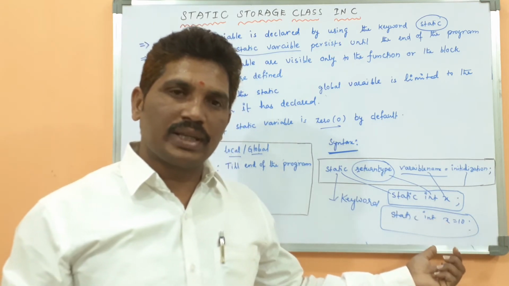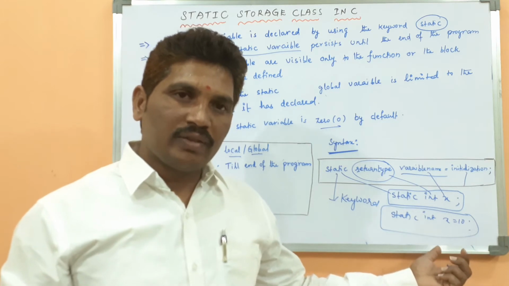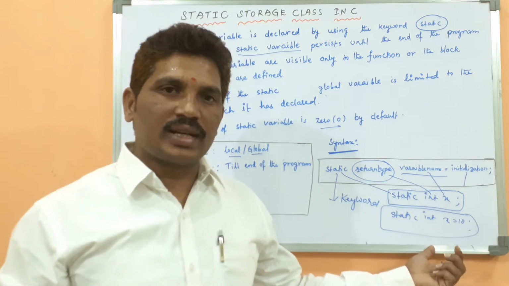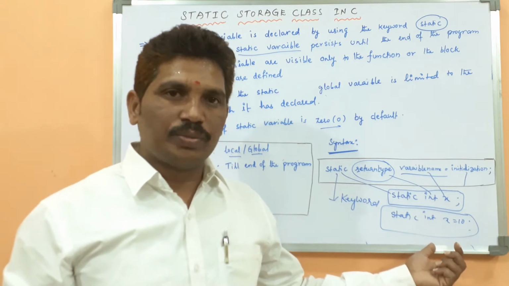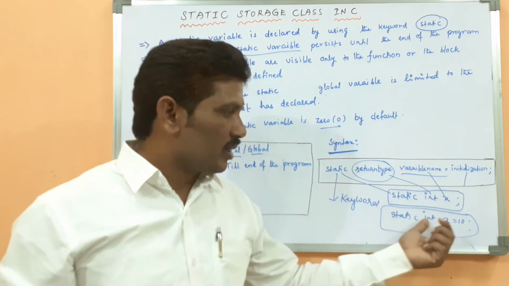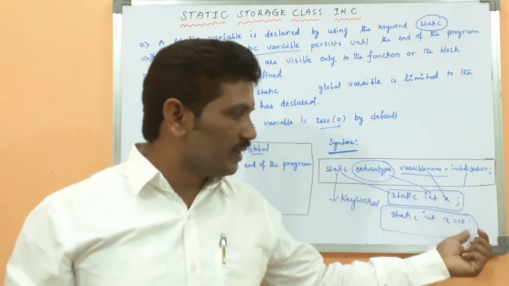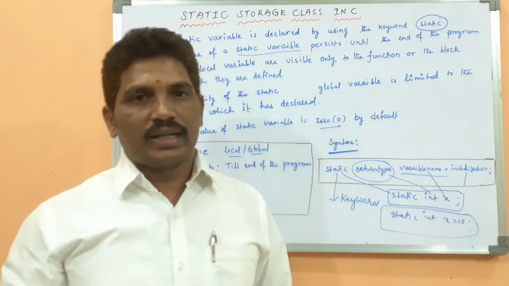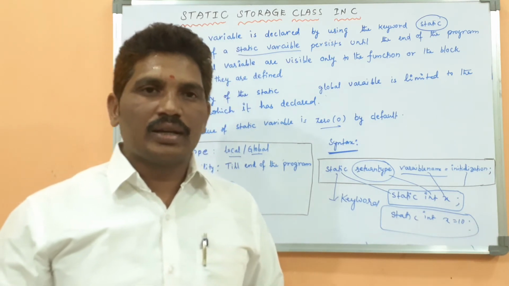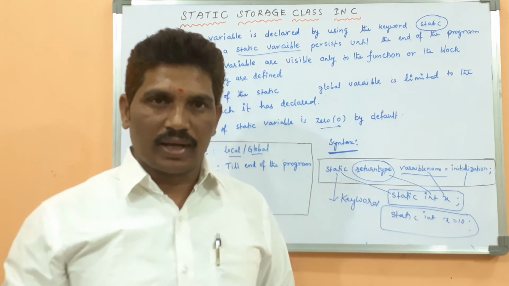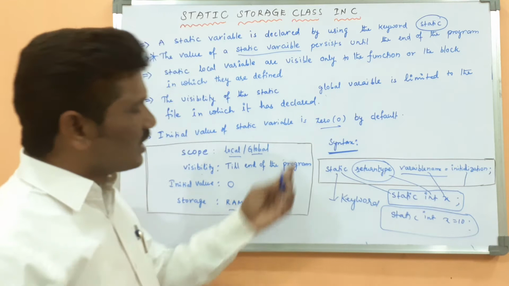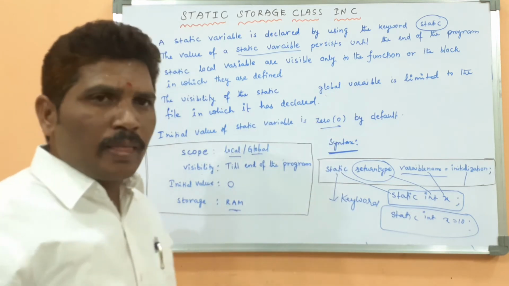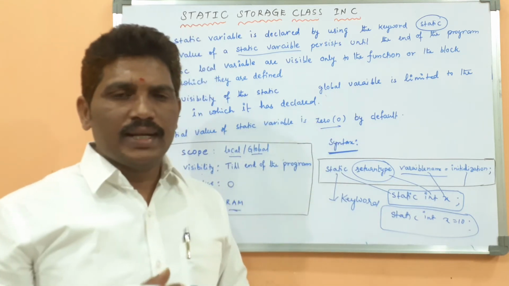The default value is taken only when you do not assign any value to the static variable. Here the static variable is assigned the value 10, so at that time the compiler should not take the default value. What is the value of x now? 10. So this is an overview of the static variable in C programming.